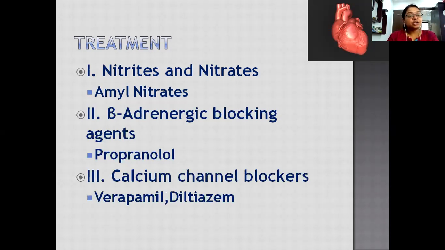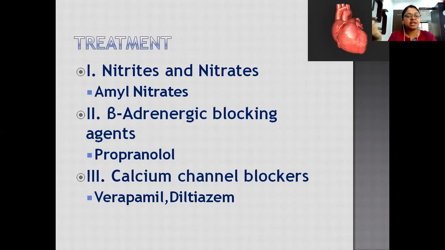The next category of drug used in angina is calcium channel blockers. Verapamil and diltiazem are the drugs under this category. What exactly are calcium channel blockers doing? Calcium, as we know, is an ion essential for contraction and relaxation of muscles. When calcium combines with myosin, contraction of muscles occurs, and cardiac cells are nothing but muscles.